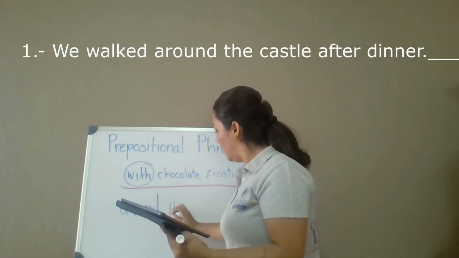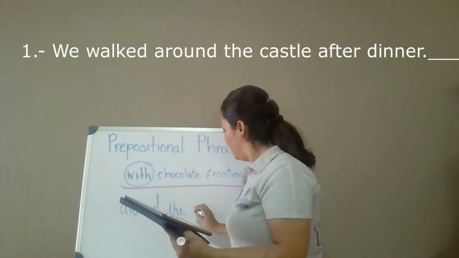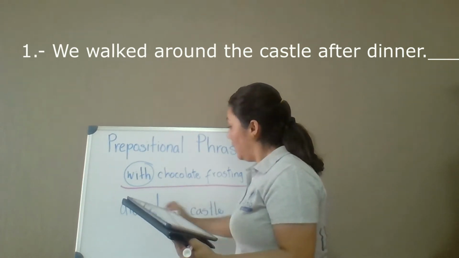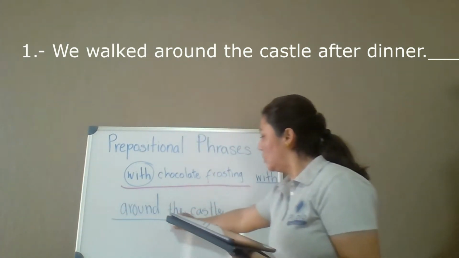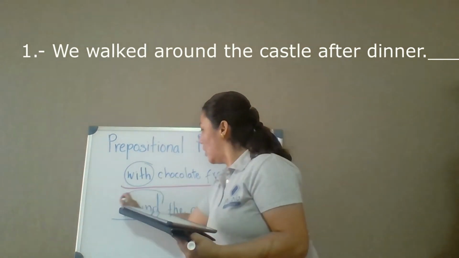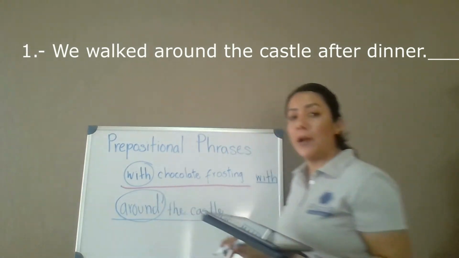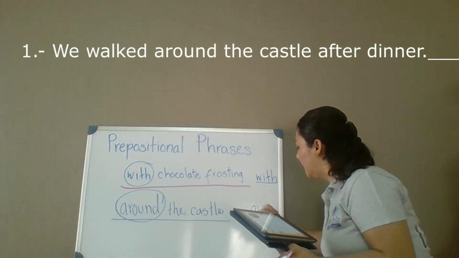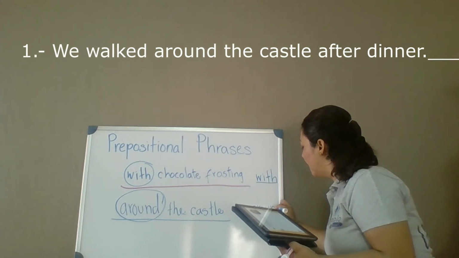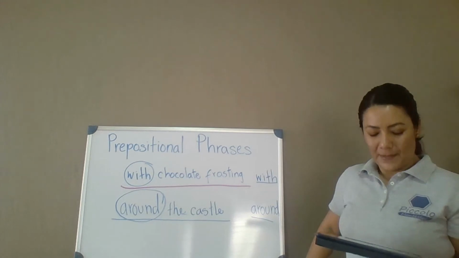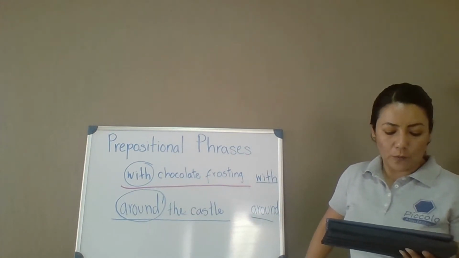The castle. This is your prepositional phrase, and it usually starts with a preposition. So that's the word you're going to write on the line. How's that? Ready? Let's do number 2.